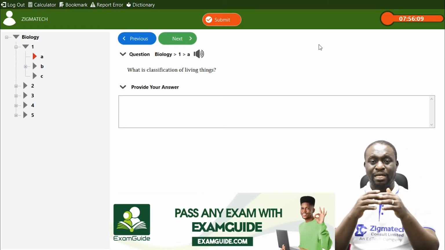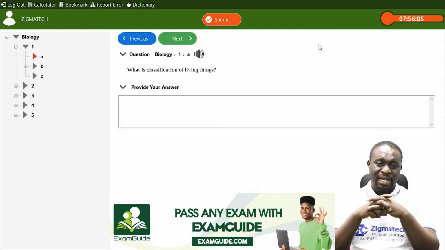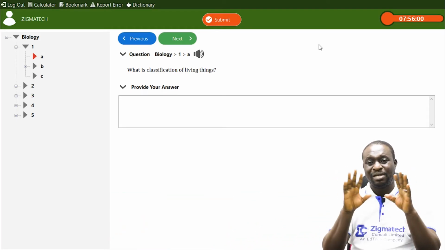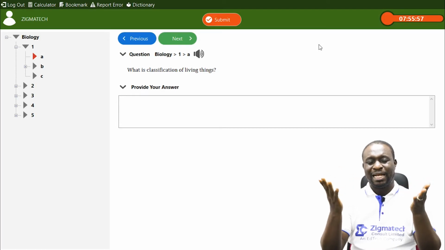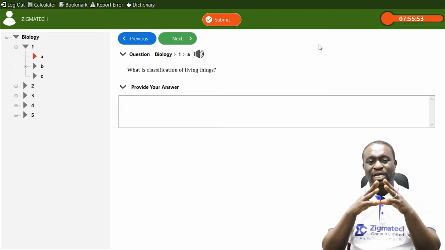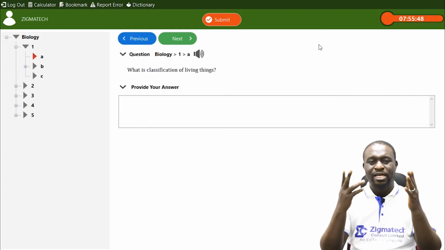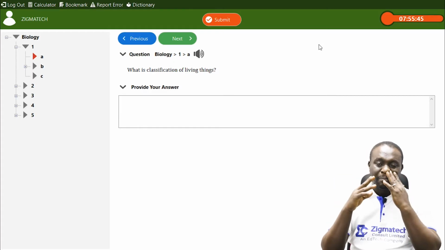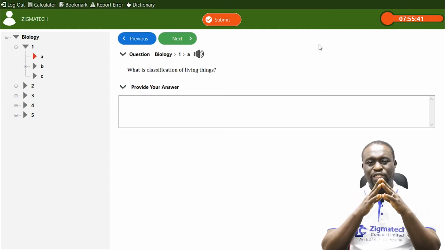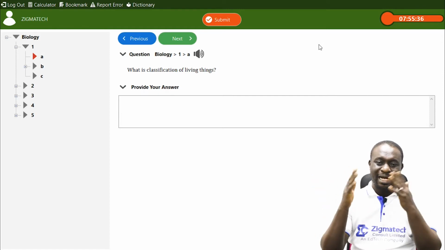Now, the man that actually came up with a system of classifying living things, which is still studied till today in biology, is Carolus Linnaeus. He came up with 3 important systems, and let me briefly enlighten you on them. First, he came up with a system of placing living things into 7 major groups, which we can call KPCOFGS, an acronym.